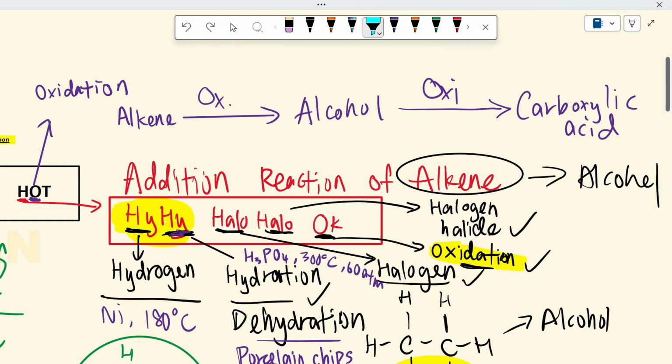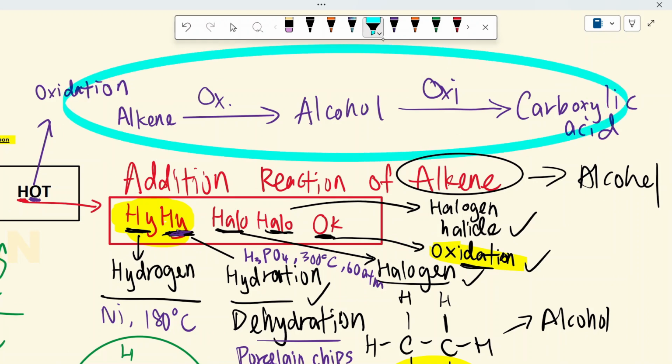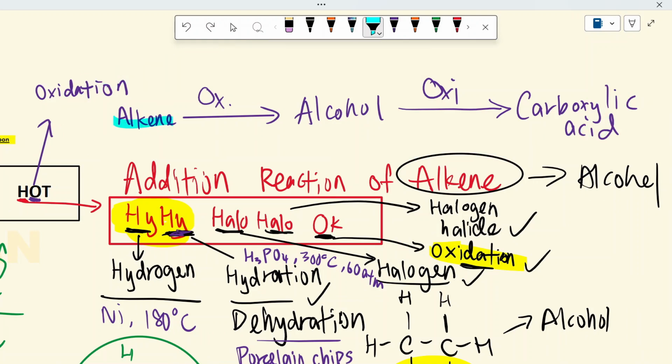Okay, so how can we memorize this oxidation chain? It's super simple. Listen, when oxidation occurs, then look at this O here. Since it undergoes oxidation, we will look for the terms that contain O. Can you see that? So again, the same thing. When alcohol undergoes oxidation, we will look for the term that contains O, carboxylic acid.